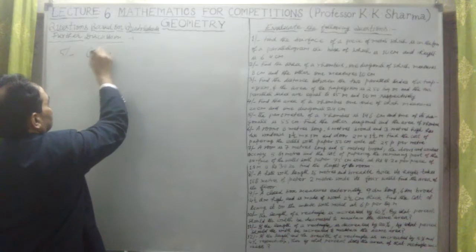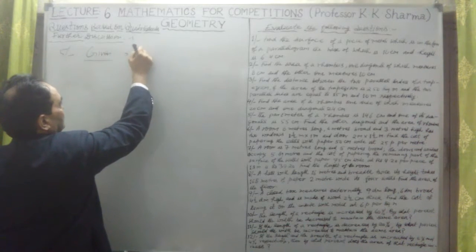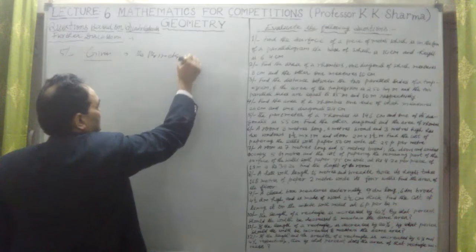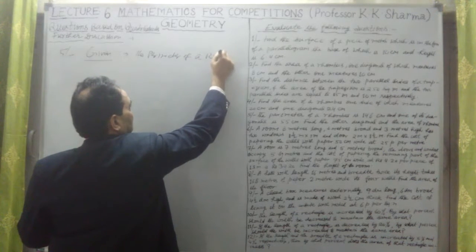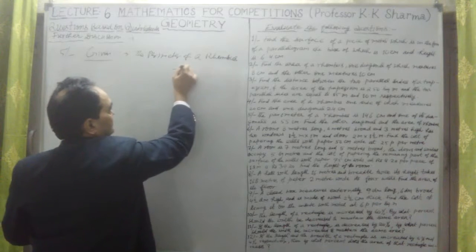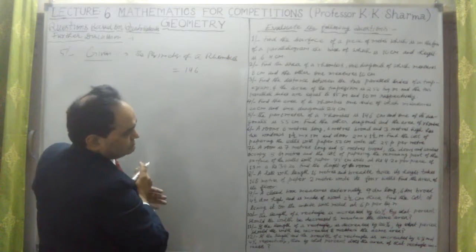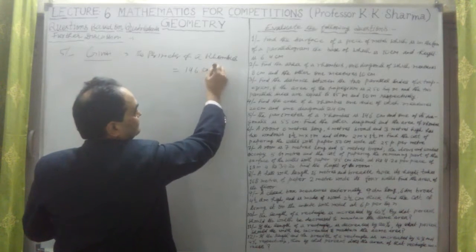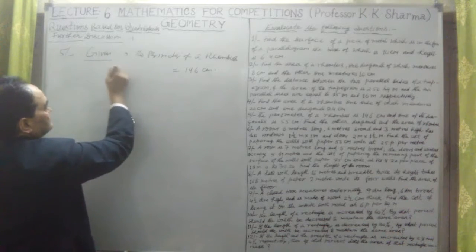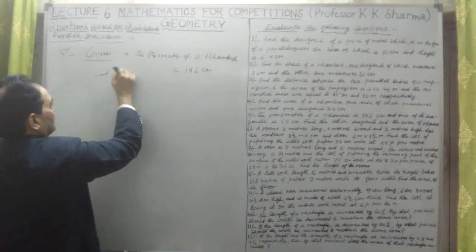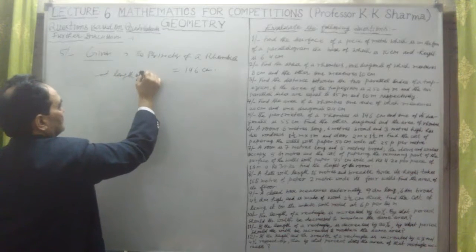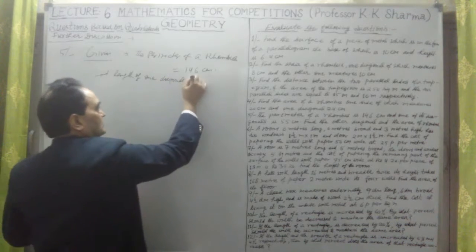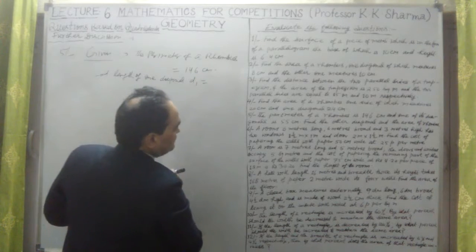Let me first write it down. Given: the perimeter of the rhombus is 146 centimeter, and the length of one diagonal, let me take that D1 is equal to 55 centimeter.